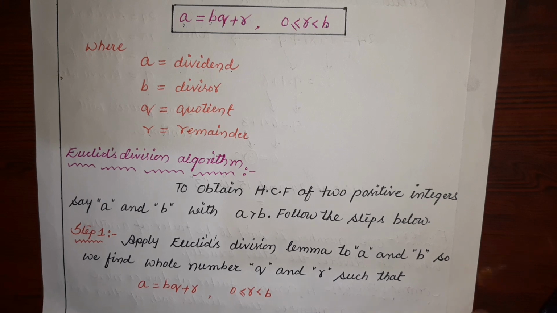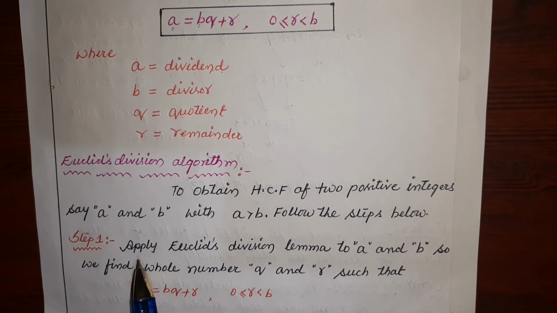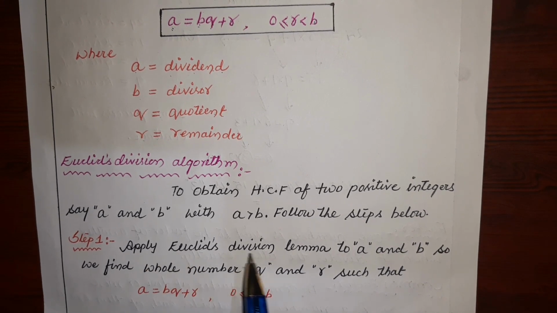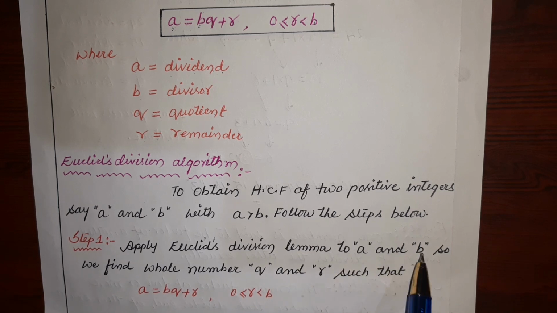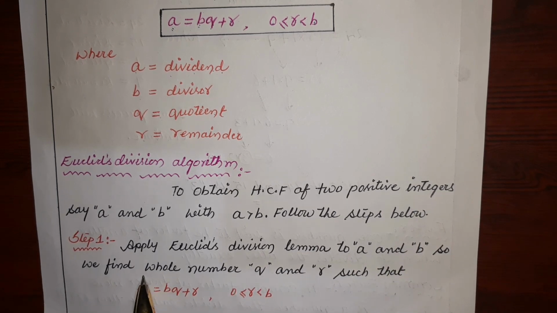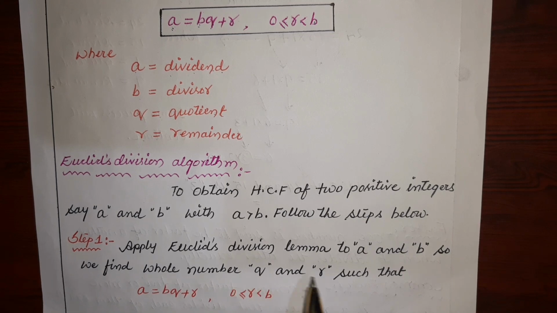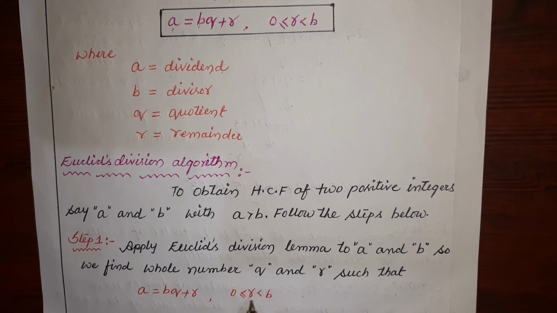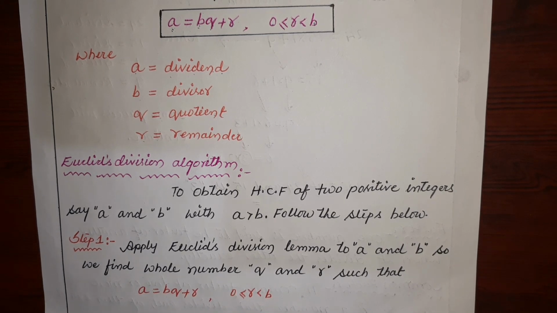What is the first step? The first step is to apply Euclid's division lemma to a and b, so we can find whole numbers q and r such that a is equal to bq plus r, where r is greater than or equal to 0, r is less than b.